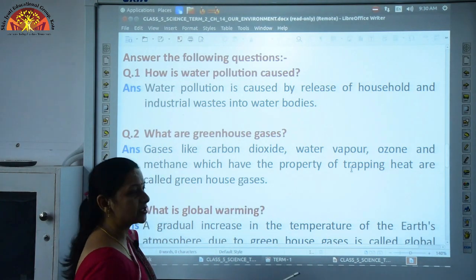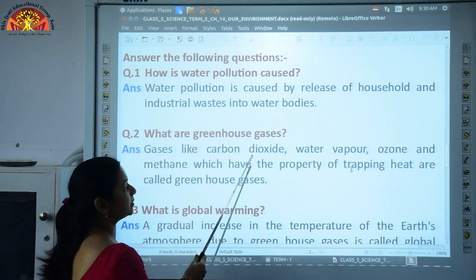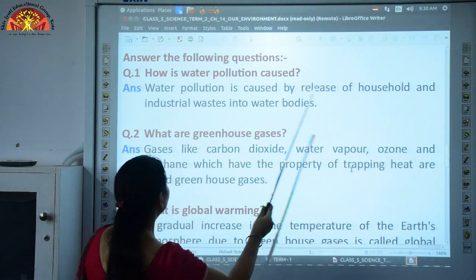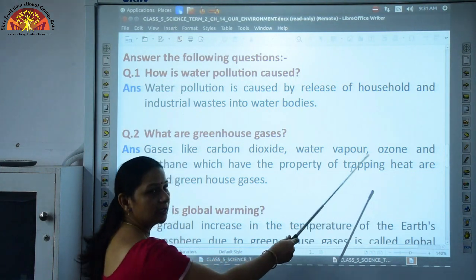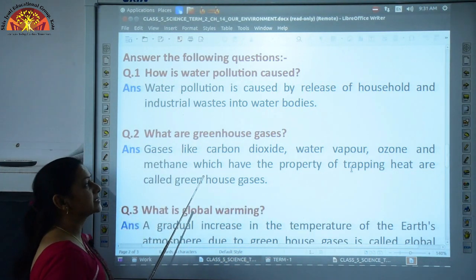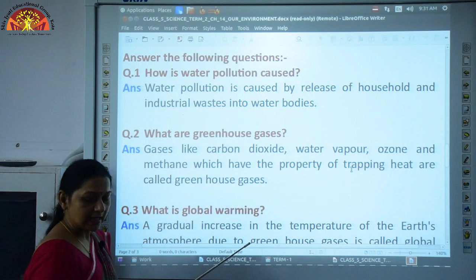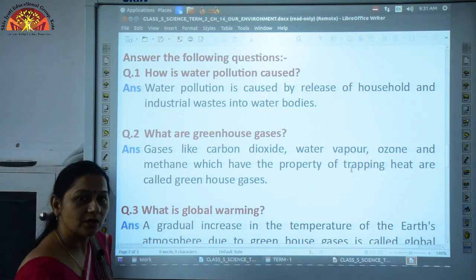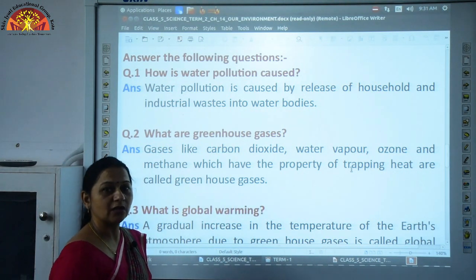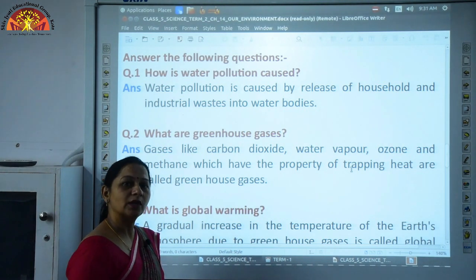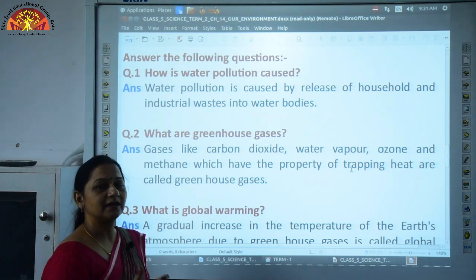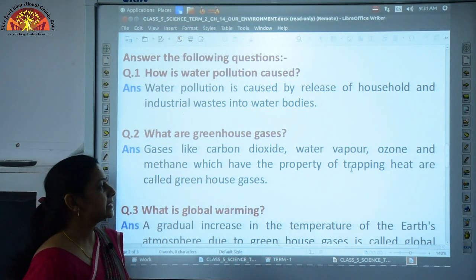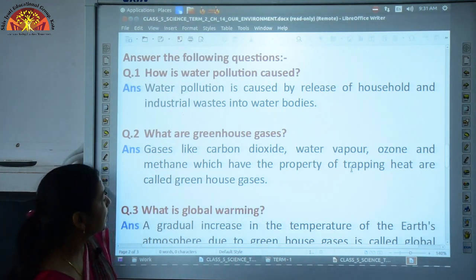Now, what are greenhouse gases? As we have just now discussed, gases like carbon dioxide, water vapor, ozone and methane have the property of trapping heat, and so these gases are called greenhouse gases because they are the major cause of greenhouse effect. And what are the examples? Methane, ozone, nitrous oxide, carbon dioxide, water vapors, these are the examples of greenhouse gases.